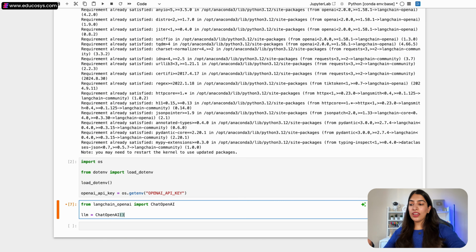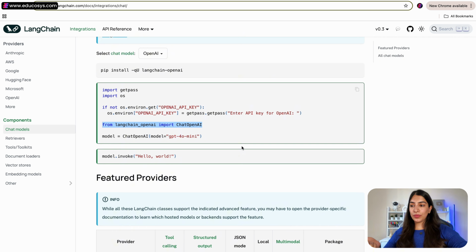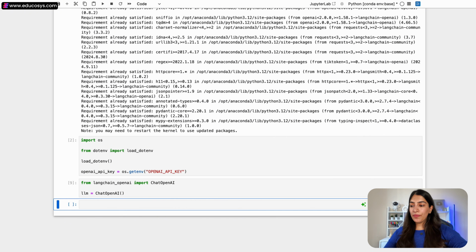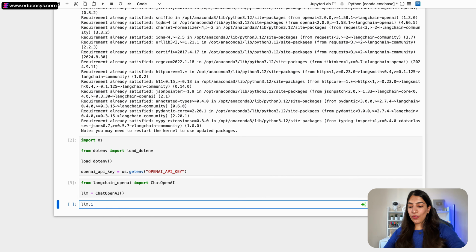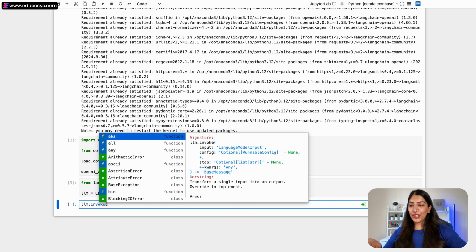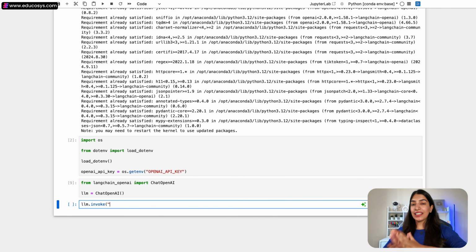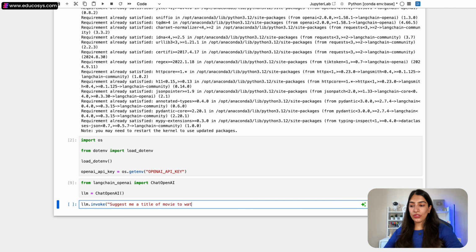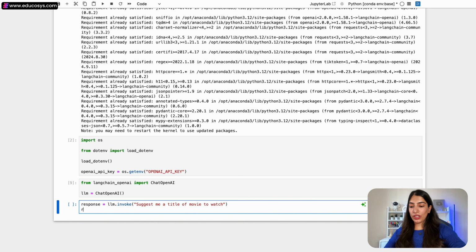With ChatOpenAI, we can mention the model over here just like it is mentioned in the documentation. I am leaving it as it is for now just to get started. And now I can invoke the method invoke. And what I'm going to do is give an instruction, like how in ChatGPT we give instructions, right? Tell me this, tell me that. Just like that, I'm going to give an instruction: suggest me a title of a movie to watch. We are going to save the response over here, and let's check out what response we get.